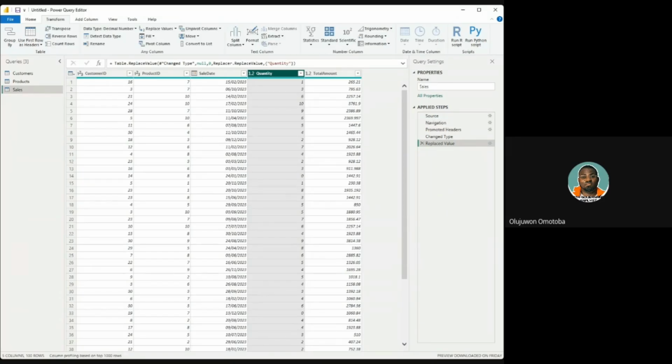That is the beauty of it. If you have millions of rows that are affected with null, they have changed to 0. Now this data looks clean. Another thing is wrong with this data called quantity.